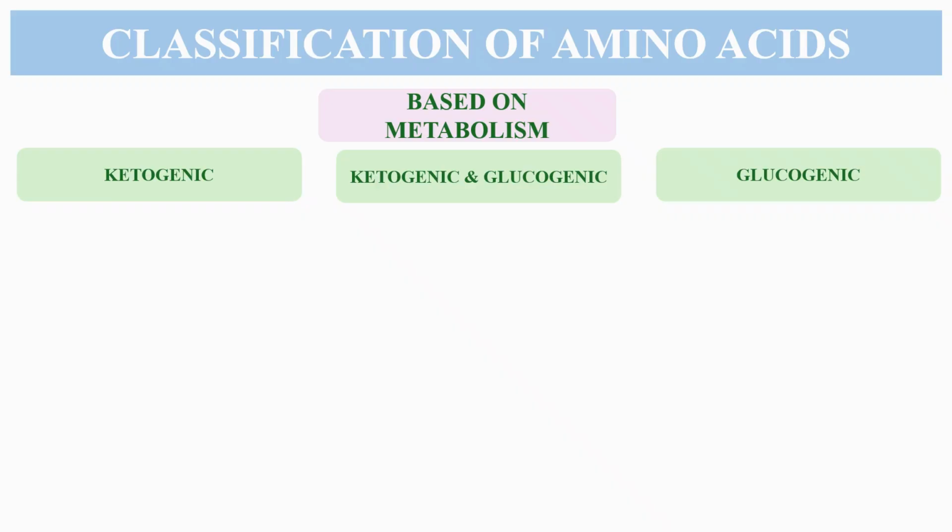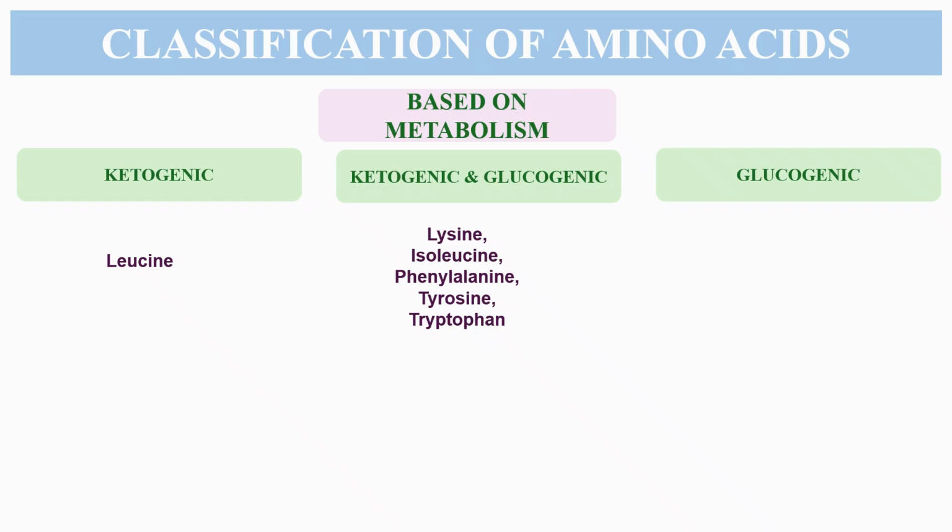Now let's discuss the amino acids based on metabolism. On the basis of metabolism, they are categorized as ketogenic and glucogenic, and then there are those which are both ketogenic and glucogenic. Ketogenic amino acids are those that when broken down can produce ketone bodies, and there is only one purely ketogenic amino acid, that is leucine, so you can remember it easily.